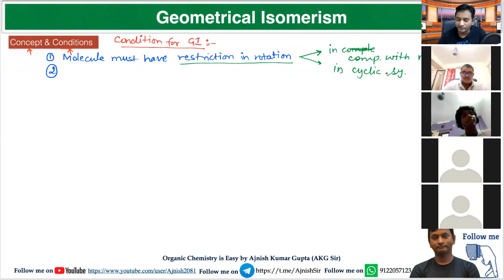You can think like this. If this is one carbon, this is one carbon, if I will place like this, and if I will rotate, this bond will be broken. So if you place a group over this position, then in that case, both group will be in same side. But if you place a group in this position and you place a group in this position, then both group will be in opposite side. So there are two cases for restriction in rotation. First is in case of compound with multiple bond, and second in case where compound have cyclic system.